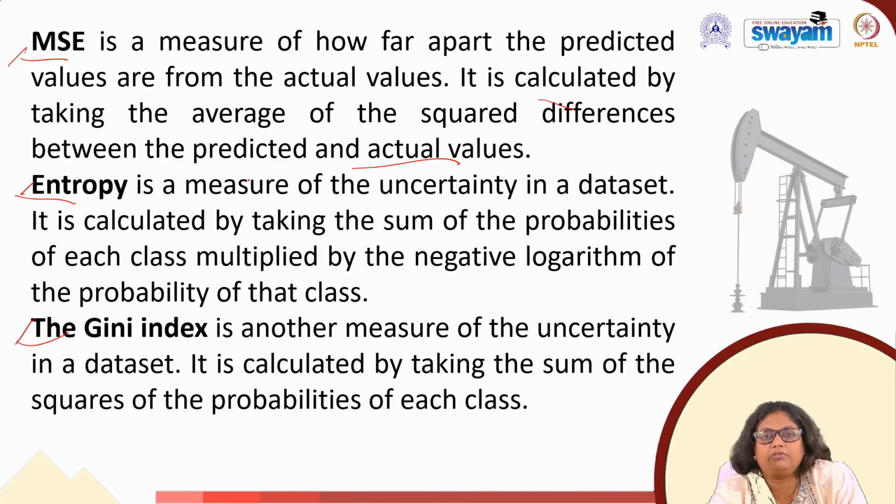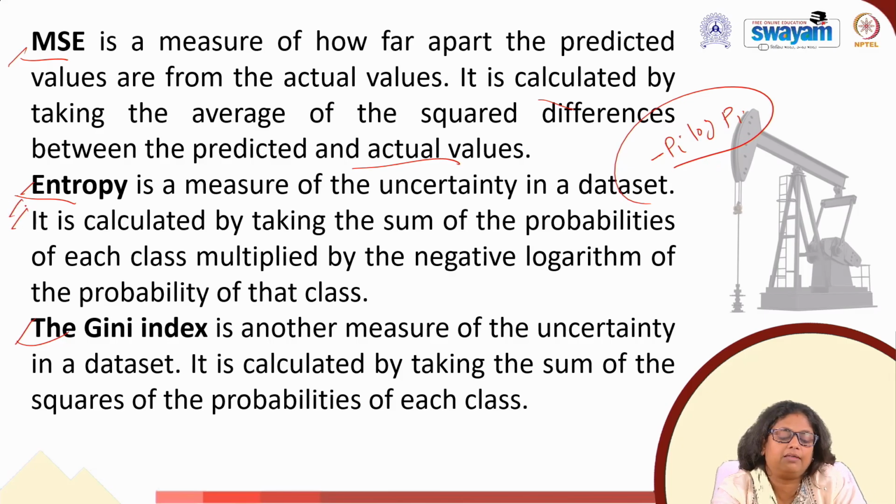Entropy is a measure of disorderedness, or uncertainty, in the data. It is calculated by taking the sum of the probability of each class multiplied by the negative logarithm of the probability of that class. So we calculate pi log of pi. That's the one way we calculate the entropy.